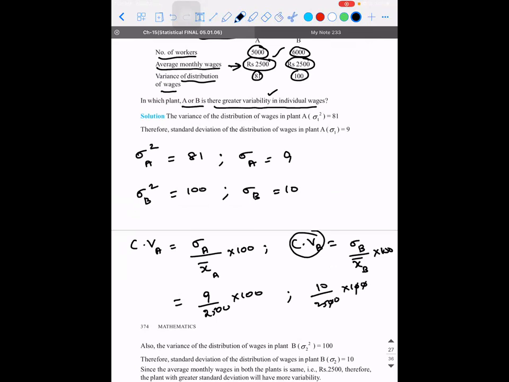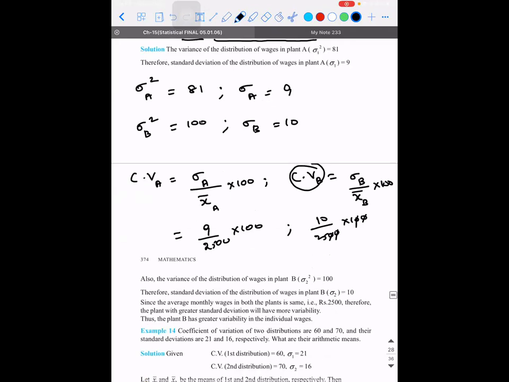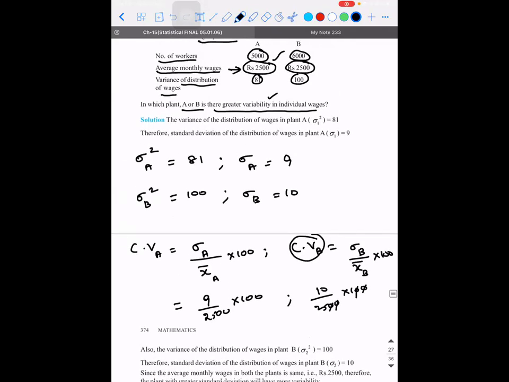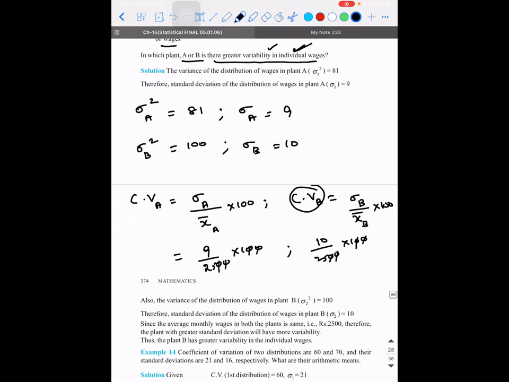Doubts. Tell me. X bar be 2,500 divided by 5,000. No, that's not the case. They ask greater variability in individual wages. Average monthly wage is how much? 2,500, sir. They told, no, the name itself is suggesting average monthly wage. So 2 zeros are gone.